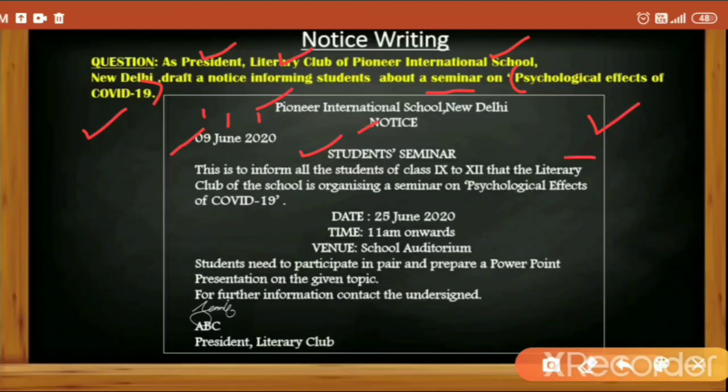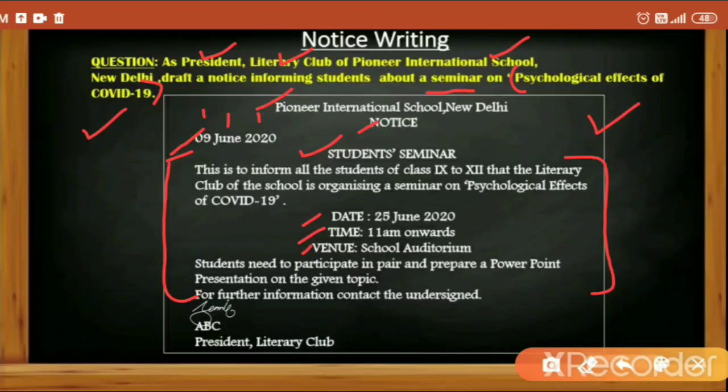Now the main body of the notice, which is very important. There we would write whom the seminar is for, the target audience, then the topic of the seminar, the date, time, venue, or other necessary information. Now here see how we have written date, time and venue.